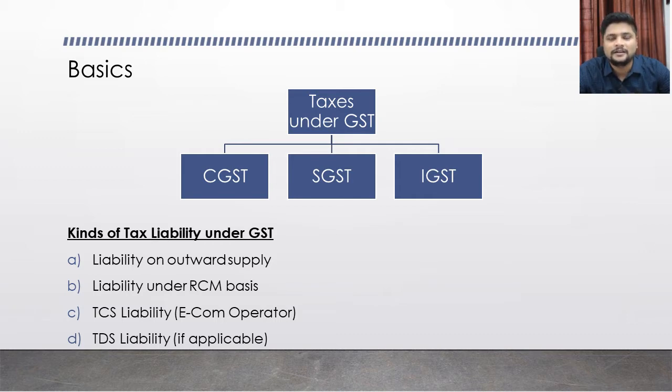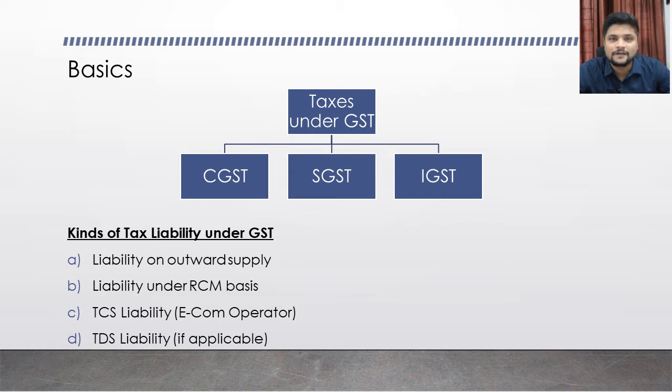So a taxpayer, over and above the tax liability on his outward supply, also has to pay taxes on certain inward supplies. We have already discussed the types of transactions for which reverse charge mechanism will be applicable. So that is the second nature of liability.